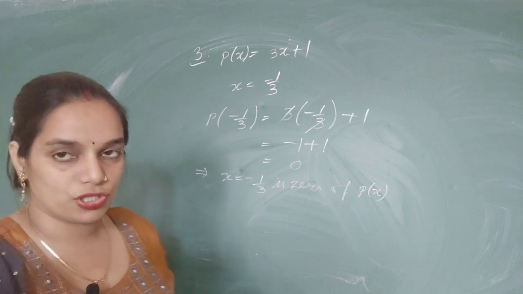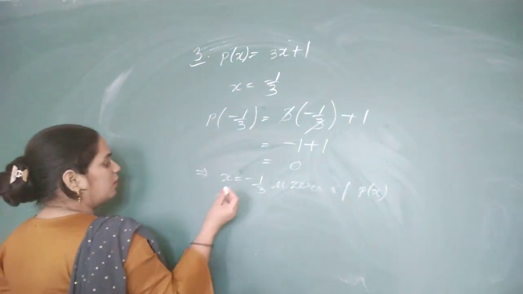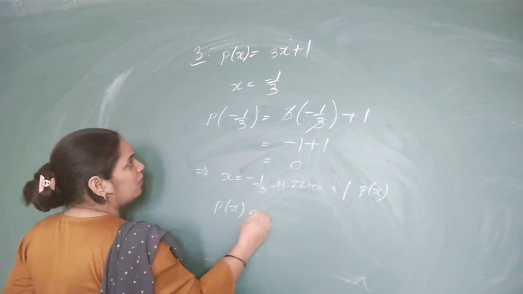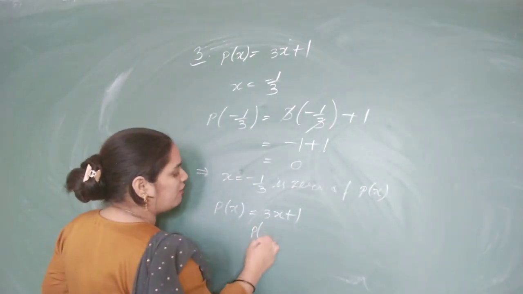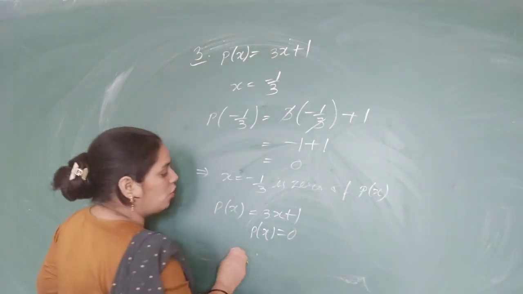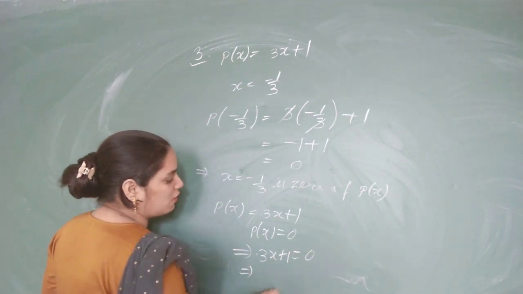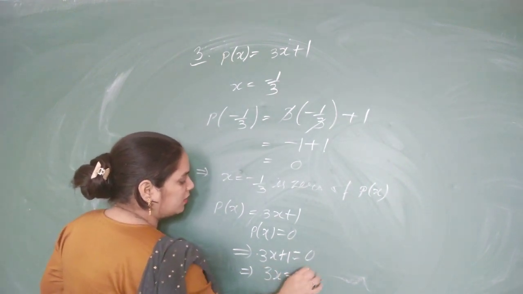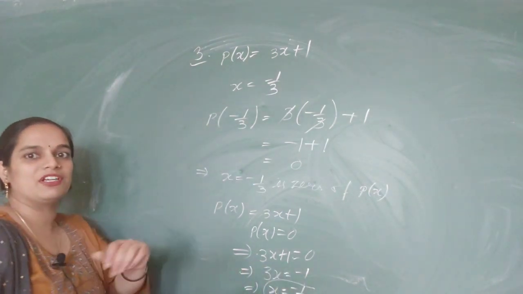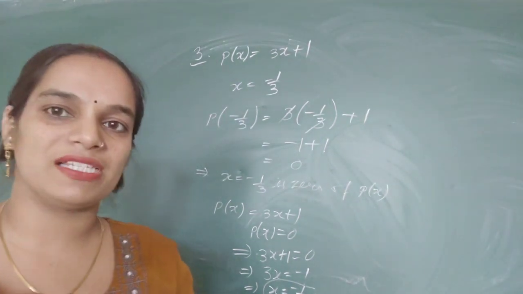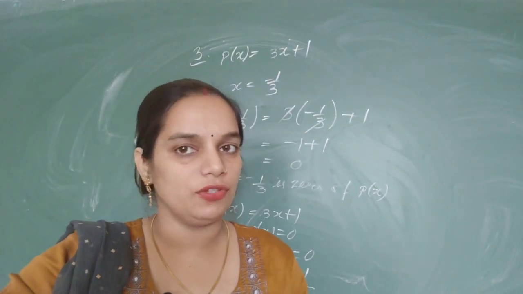And the another type of question is one in which we have to find the zero of the polynomial. Let us take the same question. The question is asking: p(x) is equal to 3x plus 1, find its zero. Then we will put our polynomial equal to 0. From here we will find the value of x. Firstly we will take our constant term to the right hand side, that will become minus 1. Then we will divide it by 3. The value of x becomes minus 1 divided by 3. In this way we can find the zeros of the polynomial.